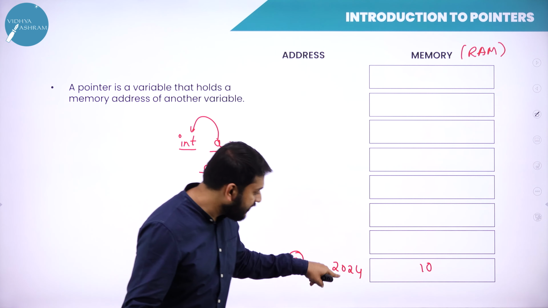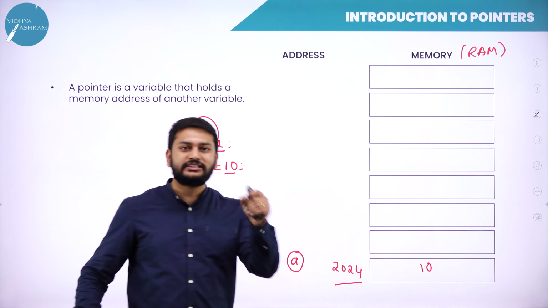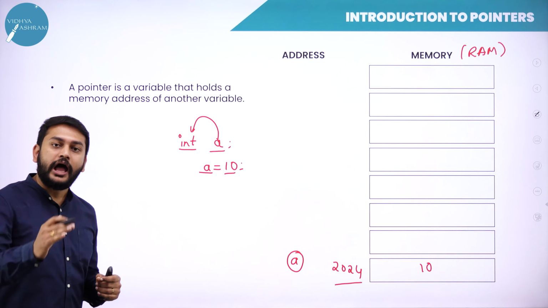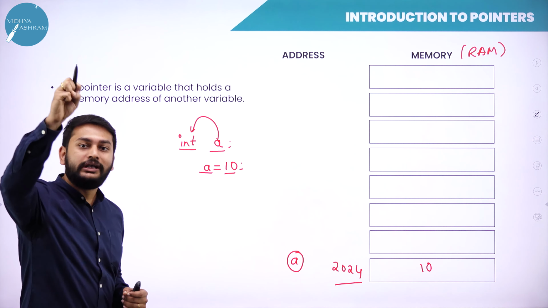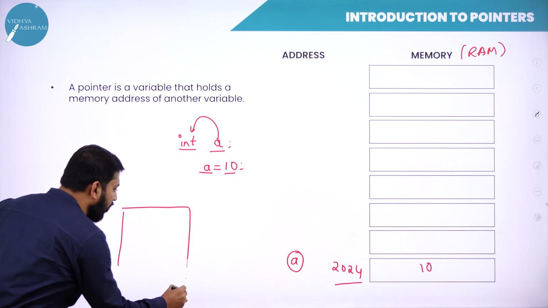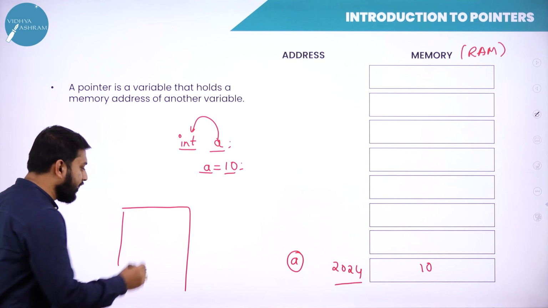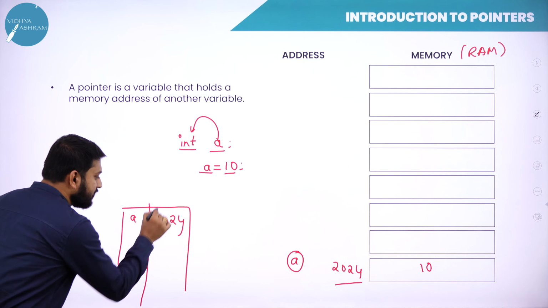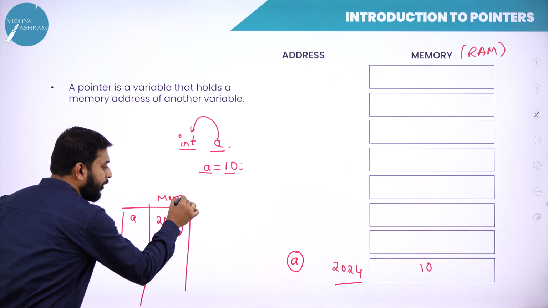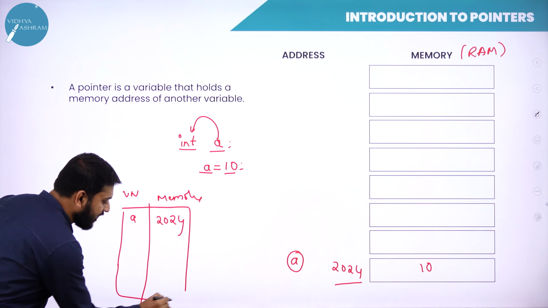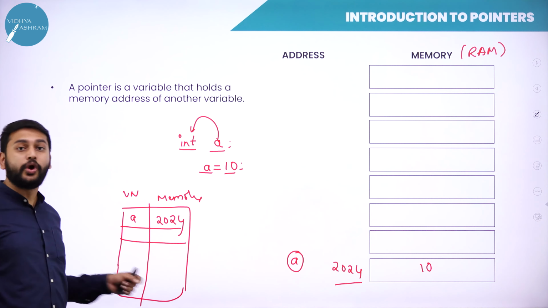How exactly, sir, will you get this memory address? There is something called a lookup table. I will go to that lookup table and take the address of A. In the lookup table, what will I have? For all the variables, for A, I will have 2024. This is the memory address. What is this? This is a variable name. So what do you call this table? I will call it a lookup table.